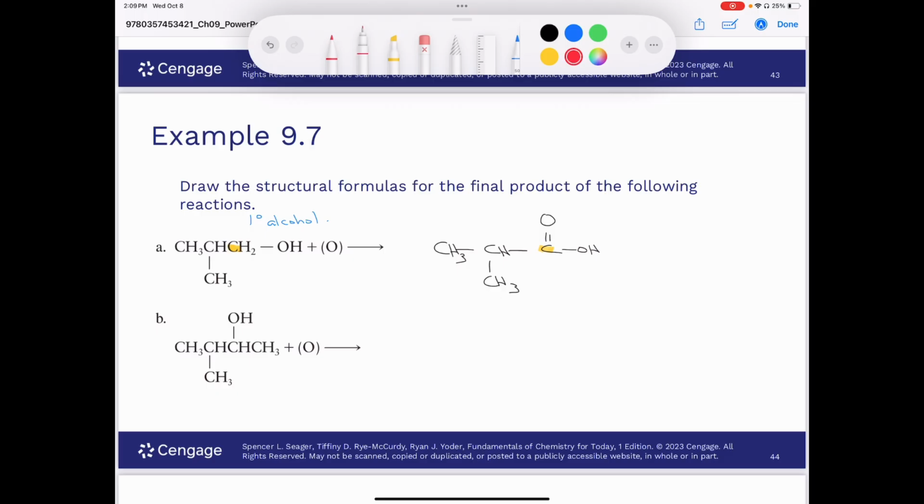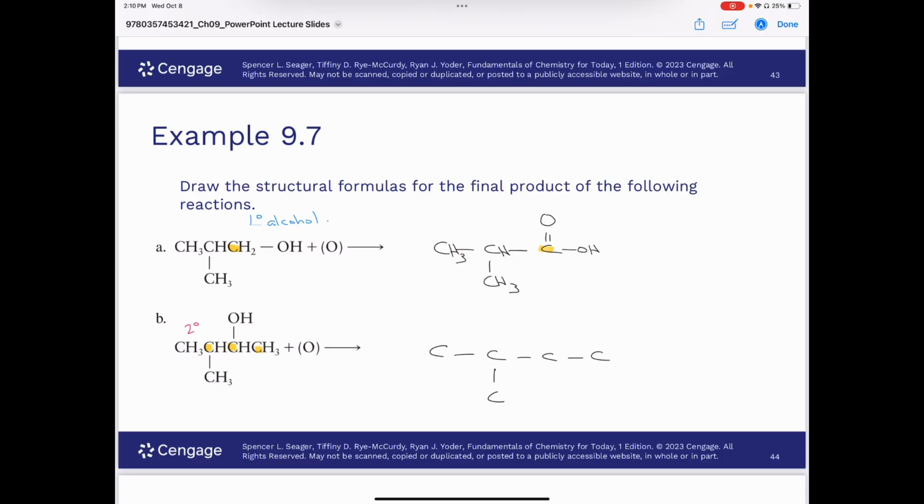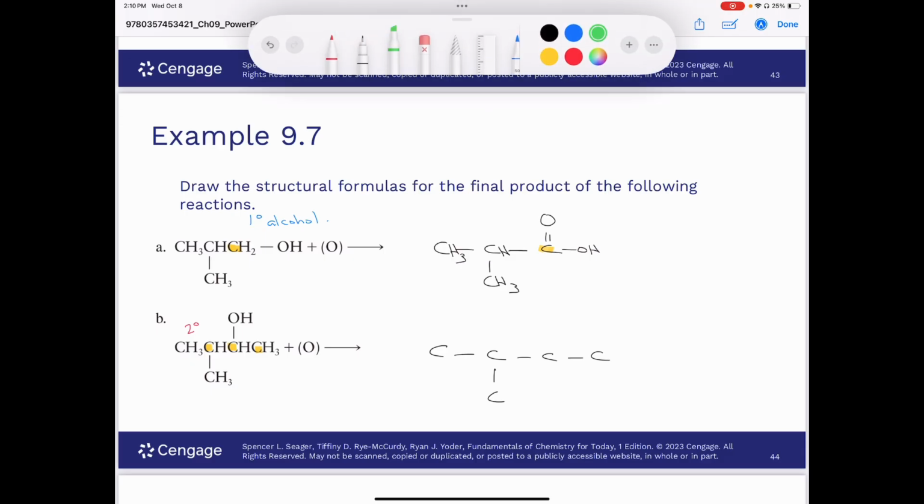All right, the next example, we have a secondary alcohol. You can see that your carbonyl carbon, the one attached to the oxygen, is attached to one, two carbons. And so therefore, a secondary alcohol is going to be oxidized to give us a ketone, right? So we're going to start by drawing out our one, two, three, four carbons like this. We have this one down here. And if I use my green highlighter for the carbon that's attached to the oxygen, this one here, that's going to be converted into a ketone like that. And so now I just need to add my hydrogens to the other carbons, and there you have it.